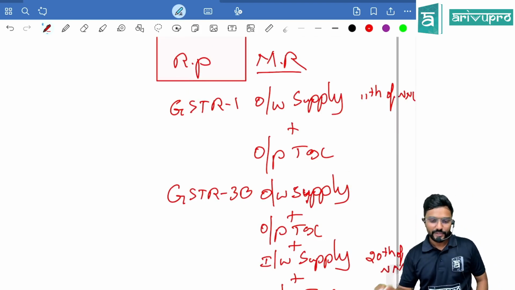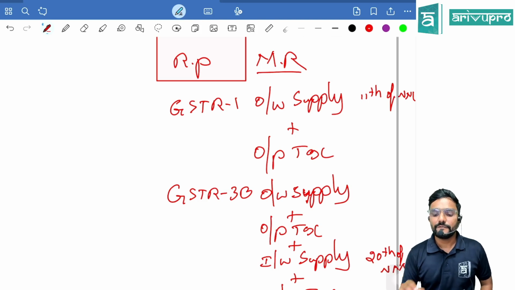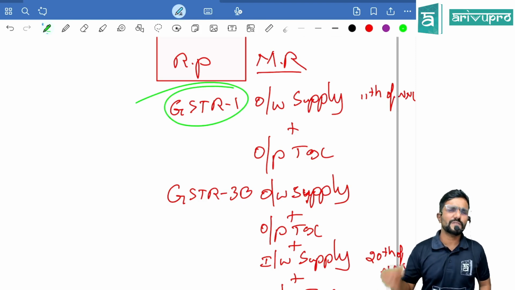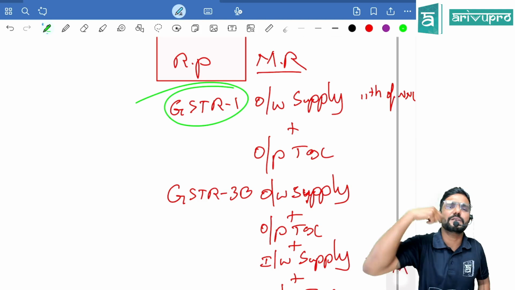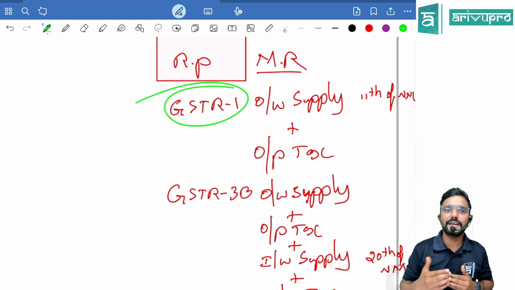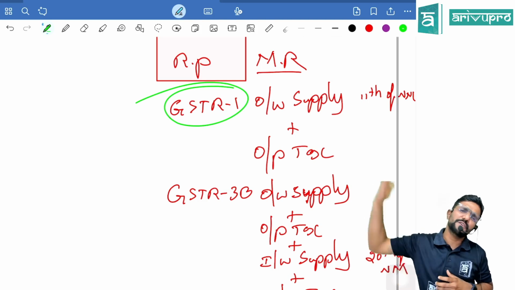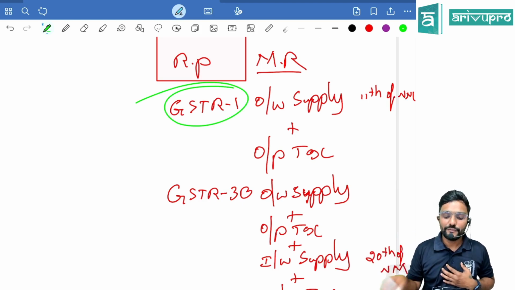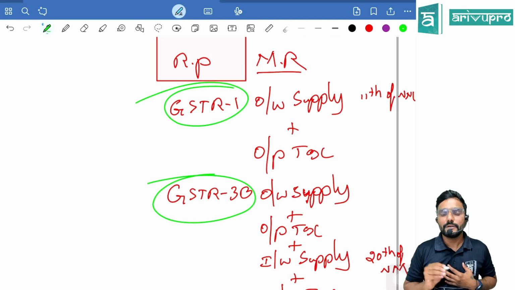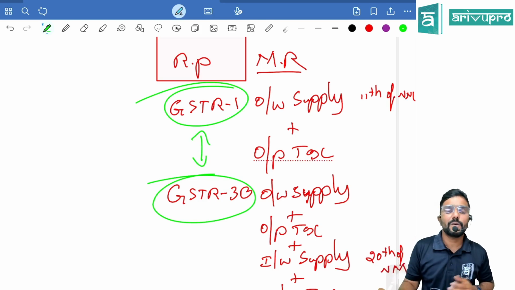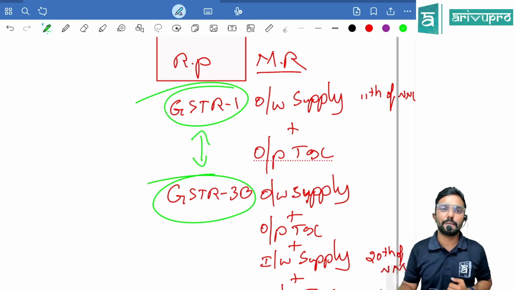Now they are giving the opportunity for making corrections. Sir, if I have made any mistake in my GSTR 1, like a sale was missing or I have given a sale value more or less, can I correct it? Yes, you can correct or amend it in your next GSTR 1, in the next month or whenever you find it. But if I find my errors before filing GSTR 3B, can I correct my mistakes in GSTR 1? Yes, I can amend it.